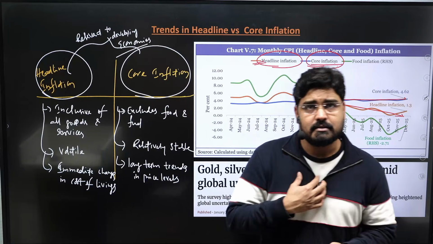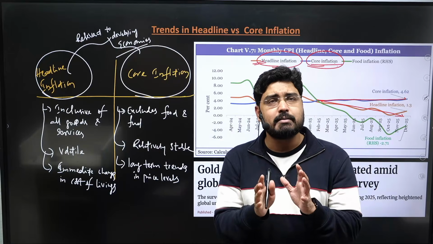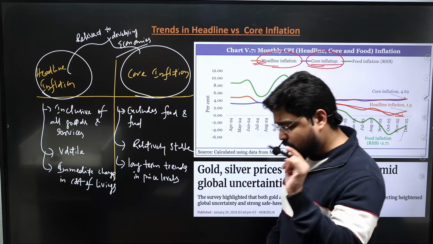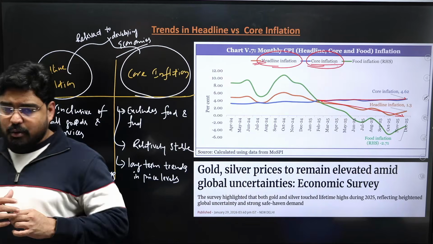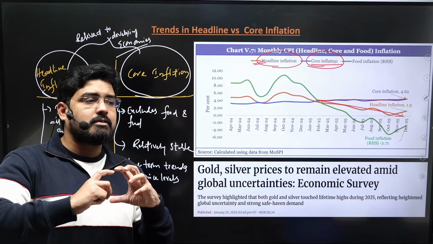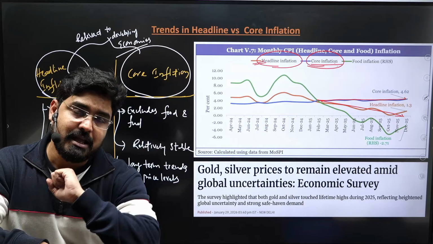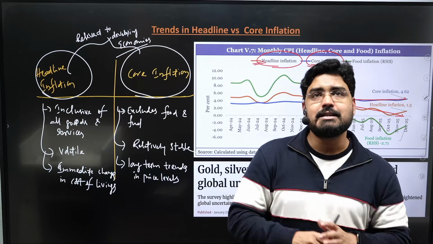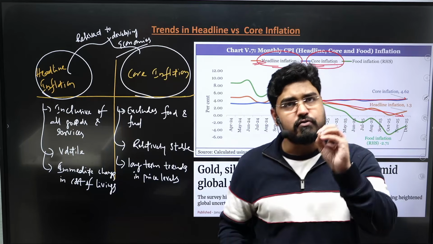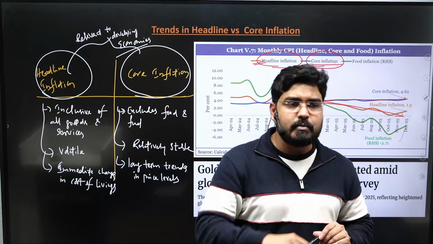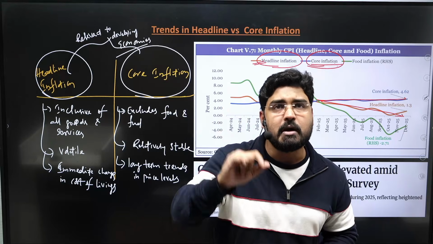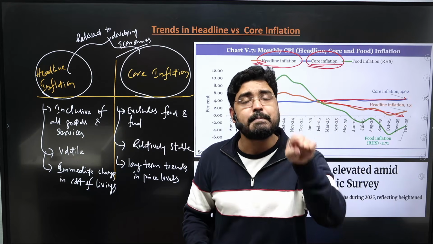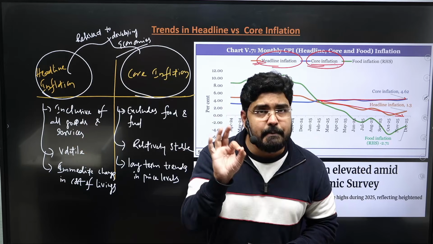Because of these reasons, in developing economies like India, we tend to divide headline and core inflation. And there is one more interesting factor. Remember this, whenever the income levels increase, we see a reducing share of consumption expenditure on food. So in developed economies, food is given less weightage in their CPI compared to the CPI in developing economies.